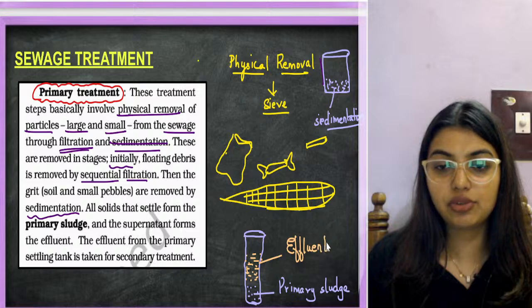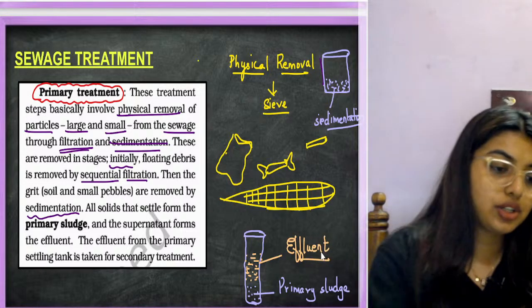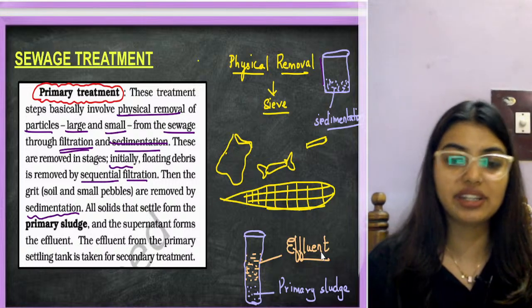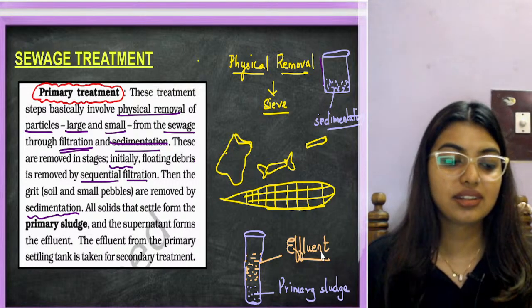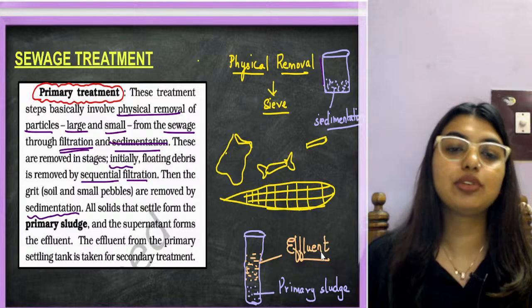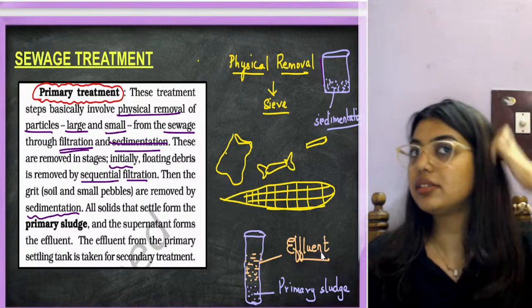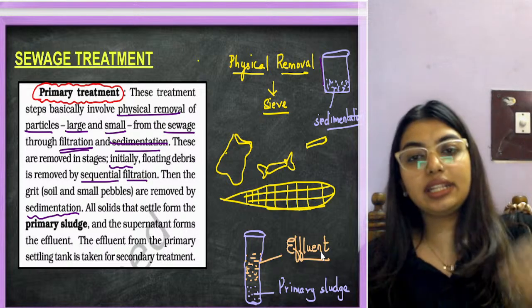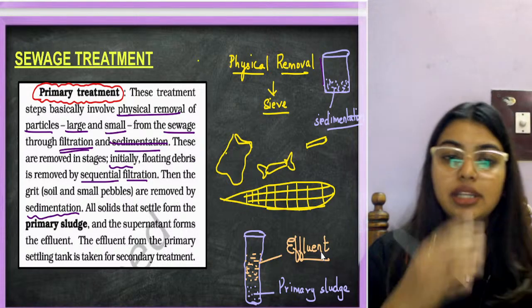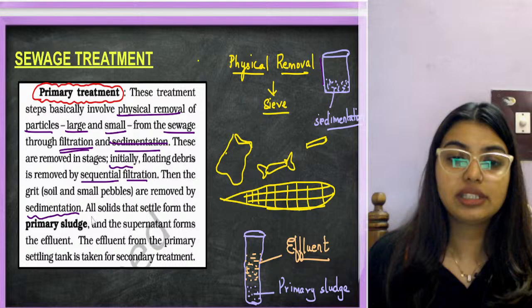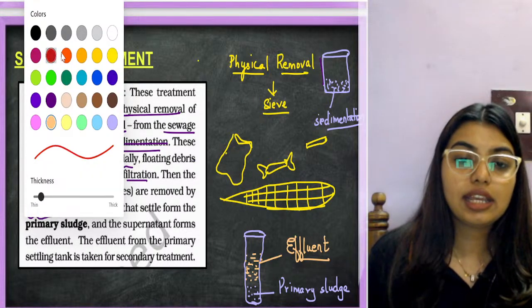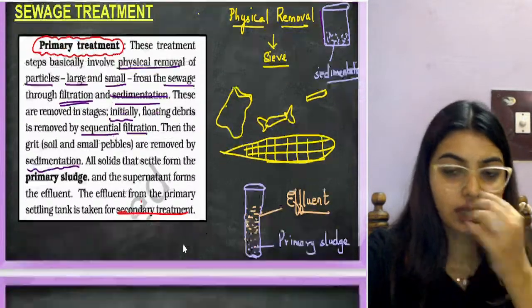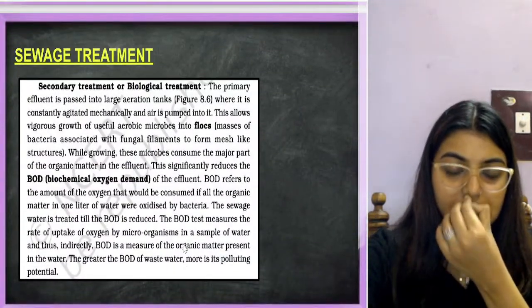Now you tell me, will we use the primary sludge or the effluent? Do I need to filter the primary sludge or the effluent? Definitely have to take the effluent, right? So the effluent from the primary settling tank is taken to the secondary treatment. Now let's see what the secondary treatment is.